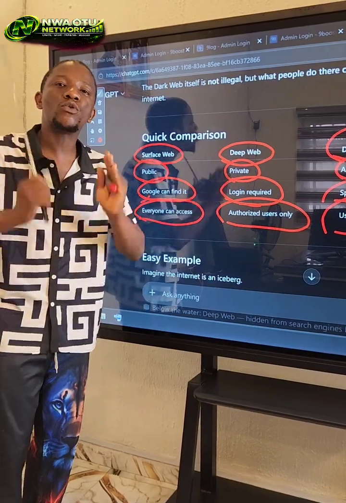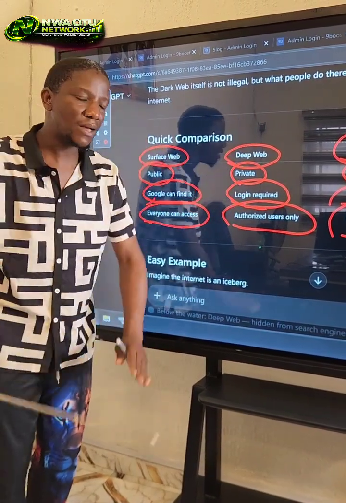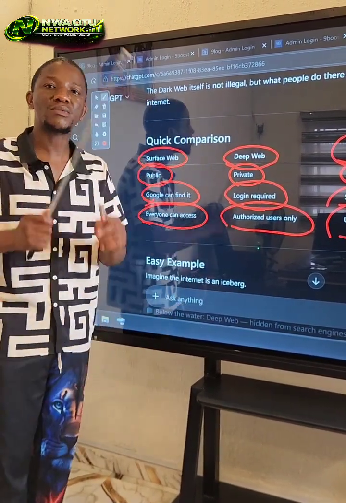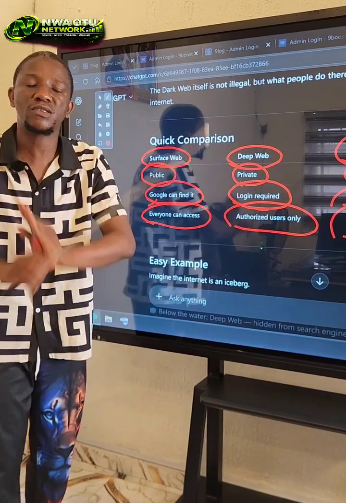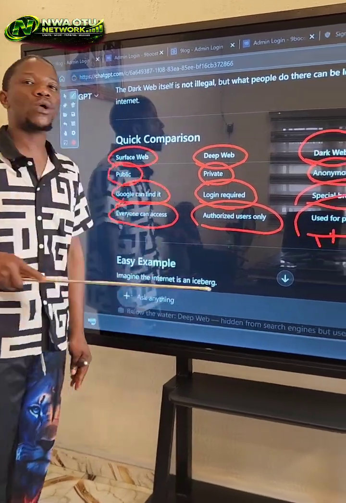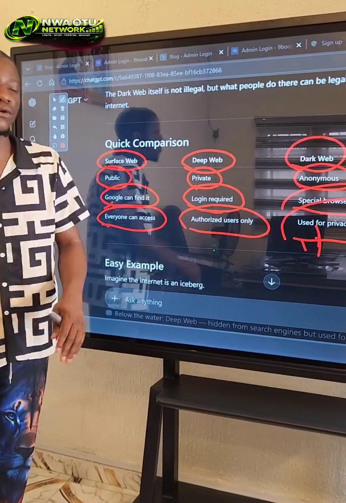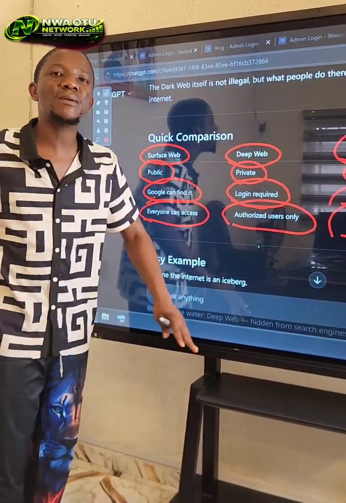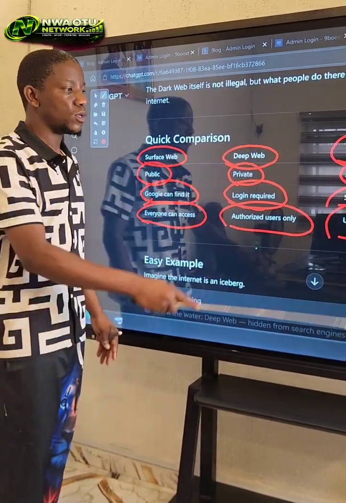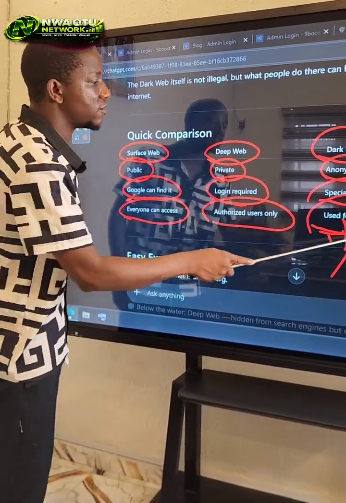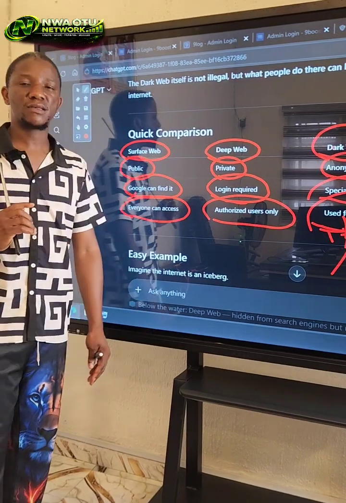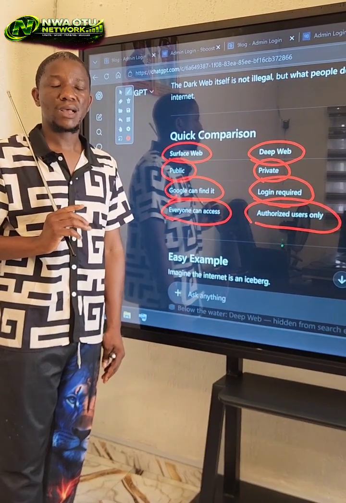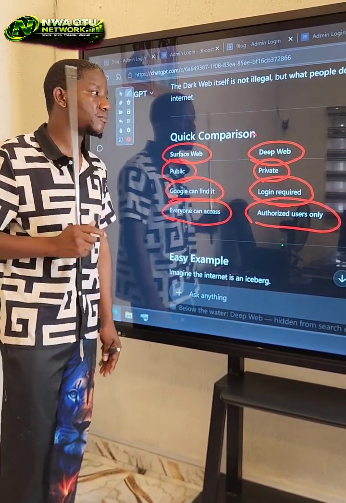On the dark web, you must protect your privacy. That's what this thing means. On the dark web, your privacy has to be protected. Otherwise, they will know where you are coming from, where you are posting from, your location, your information, everything. Since you don't want anybody to know anything about you, this is it. Used for privacy. Are you following now? So this is the breakdown.